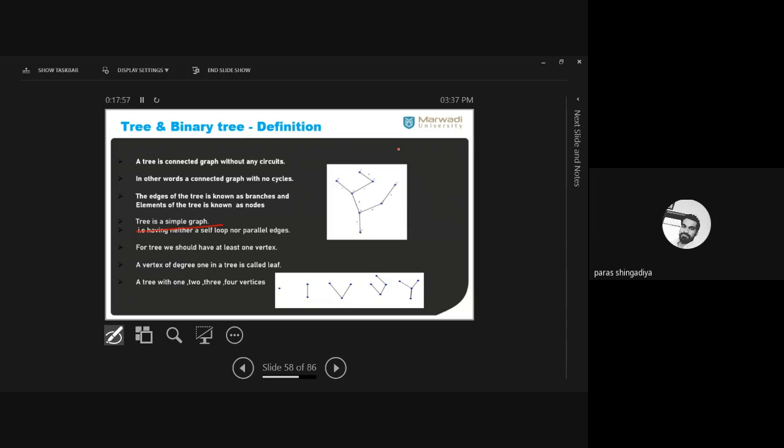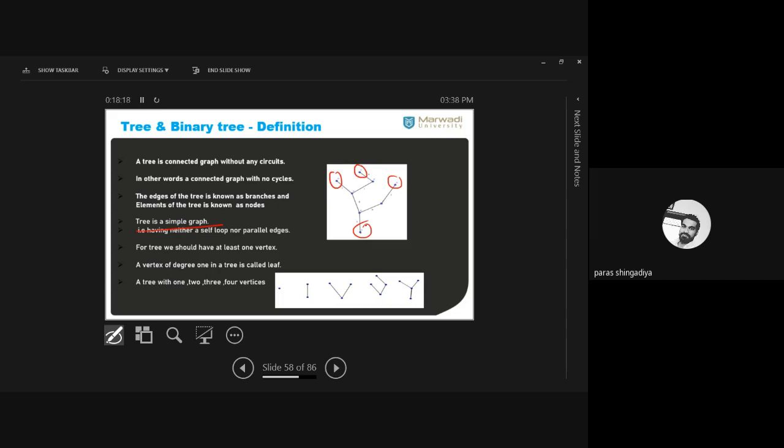Ending point will be there as a leaf. So here, 3 vertices are known as leaves. This vertex is a leaf. This is a leaf. These are the leaves of the tree. The vertex whose degree is 1, that is known as a leaf. Clear? And here some examples are given: tree with 1 vertex, 2 vertex, 3 vertex, 4, and so on.